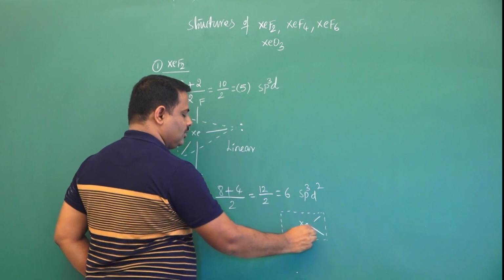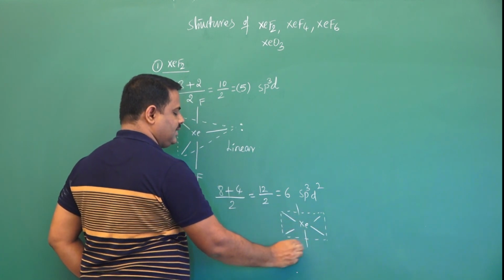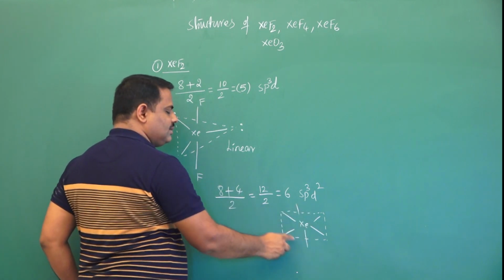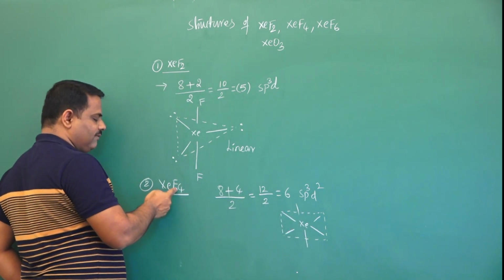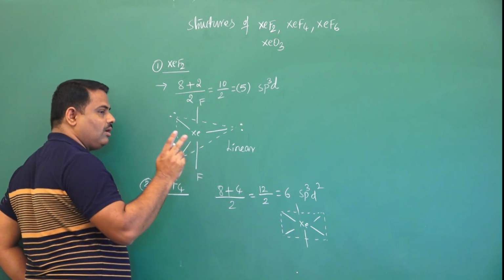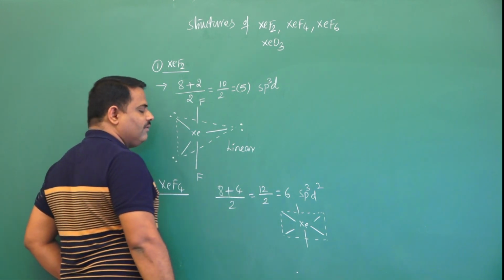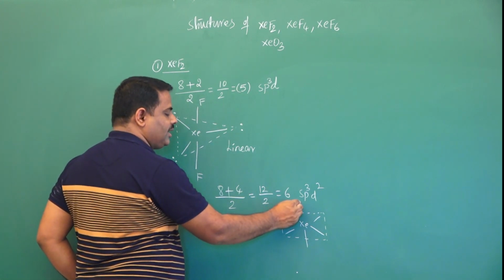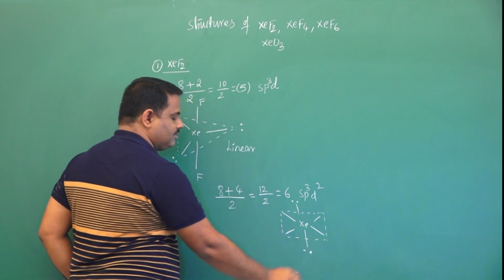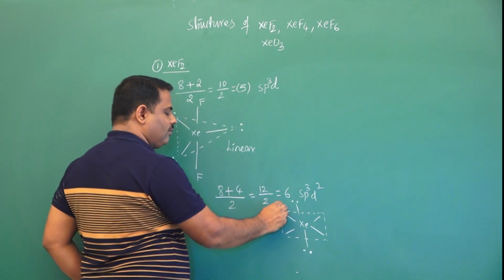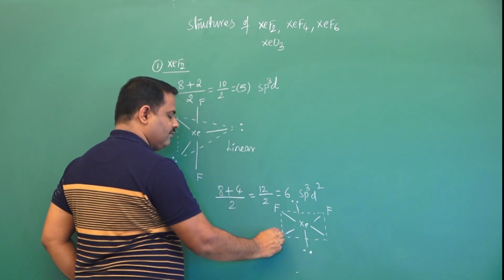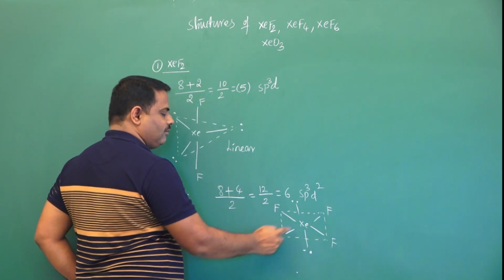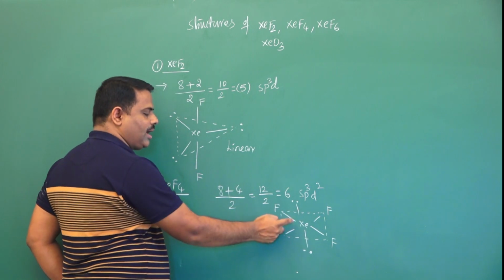Xenon, total number of bonds are 6. Now here number of bonds are 6 but atoms are 4. That's why we have 2 lone pairs here. Where we have to keep lone pairs? At axial positions because this is an even number. And the remaining 4 corners are occupied by 4 fluorine atoms. Now the shape of XeF4 is square planar.